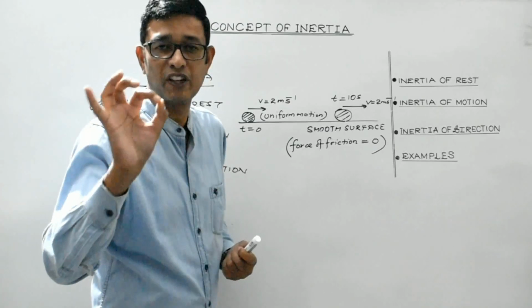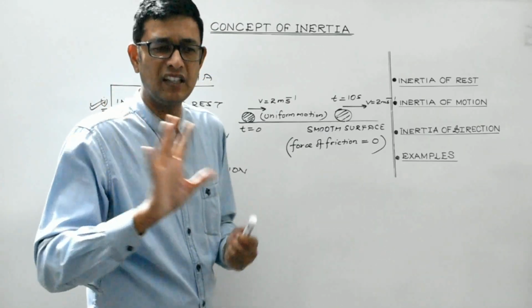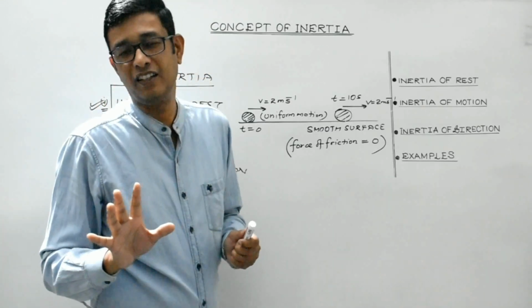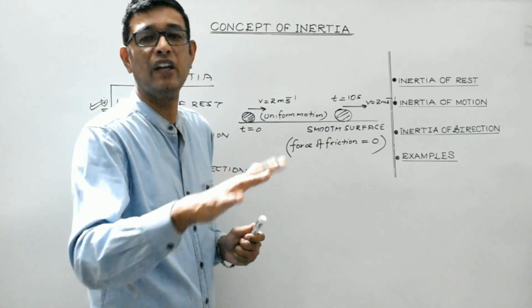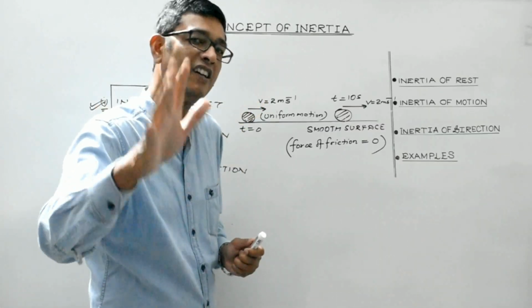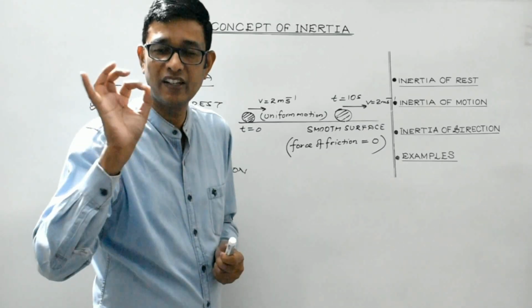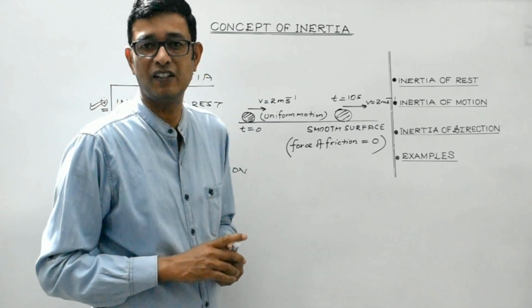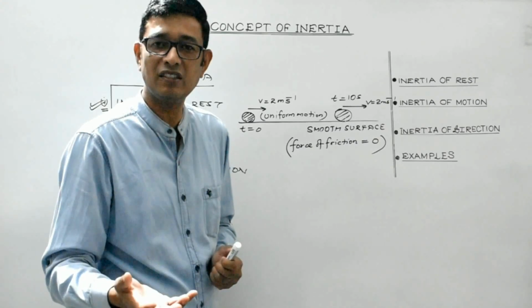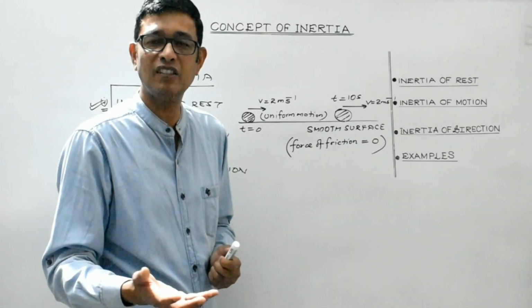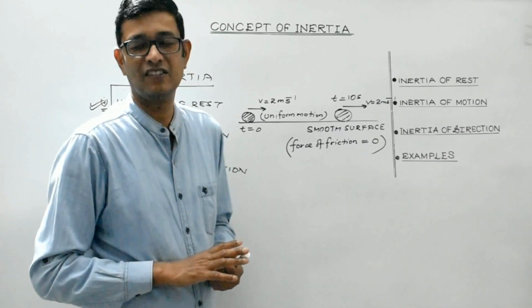So under the influence of that frictional force, the body is changing its state from motion to rest. But in case frictional force is considered to be absent in the ideal scenario, then if a body is moving, it will keep on moving along the same straight path without changing its speed. Isn't it? So neither its direction of motion changes nor its speed increases or decreases.